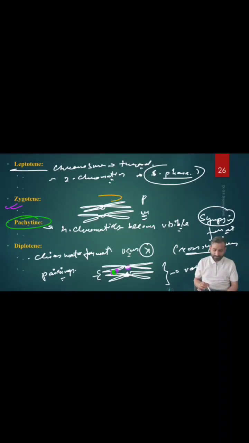What is synapsis? Synapsis means homologous pairing. Homologous means we have the chromosome numbers 1 to 23 coming from father, 1 to 23 coming from mother. So the pairing of one numbered paternal chromosome with the same numbered maternal chromosome, this pairing is what? The synapsis. So this synapsis occurs in which stage? The zygotene stage.